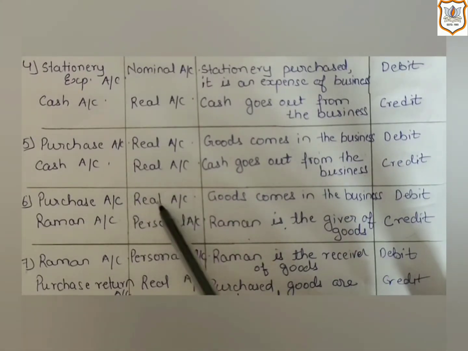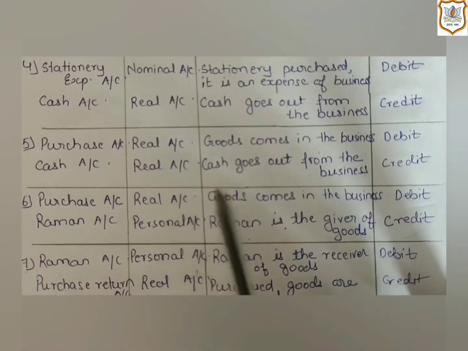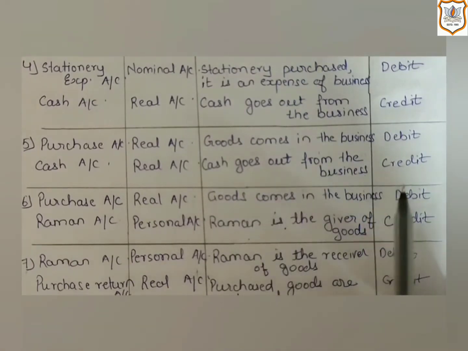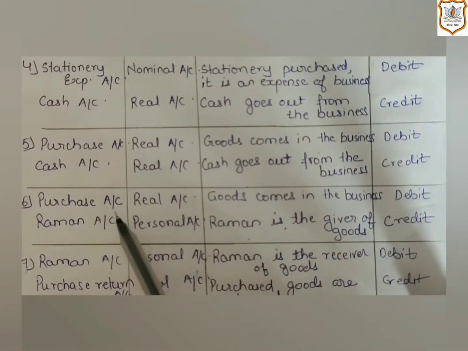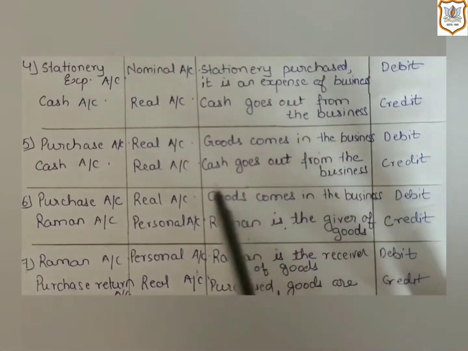So we will apply the rule of real account, which says debit what comes in, and here goods are coming in the business. That's why we will not mention the name of the account as goods account. We will write here purchase account. So purchase account will be debited according to the rule of real account.